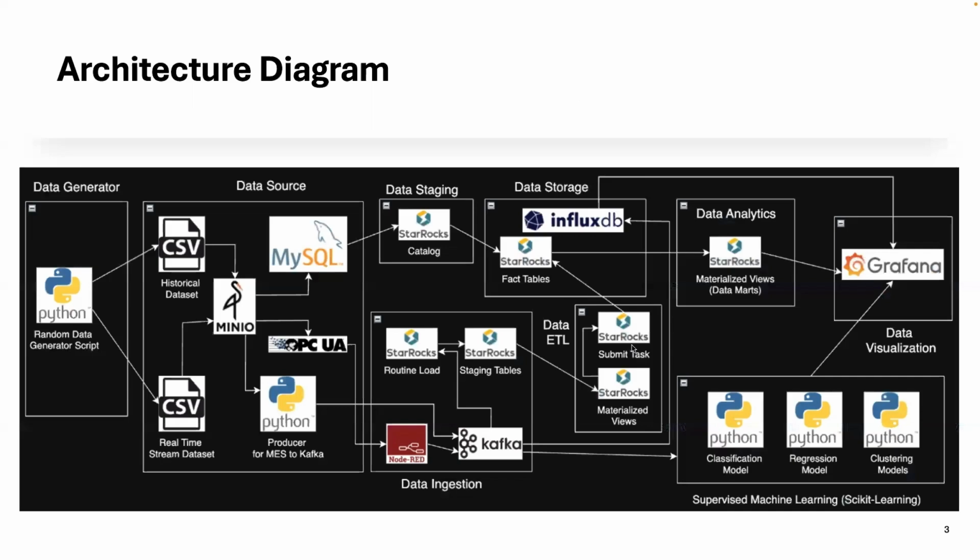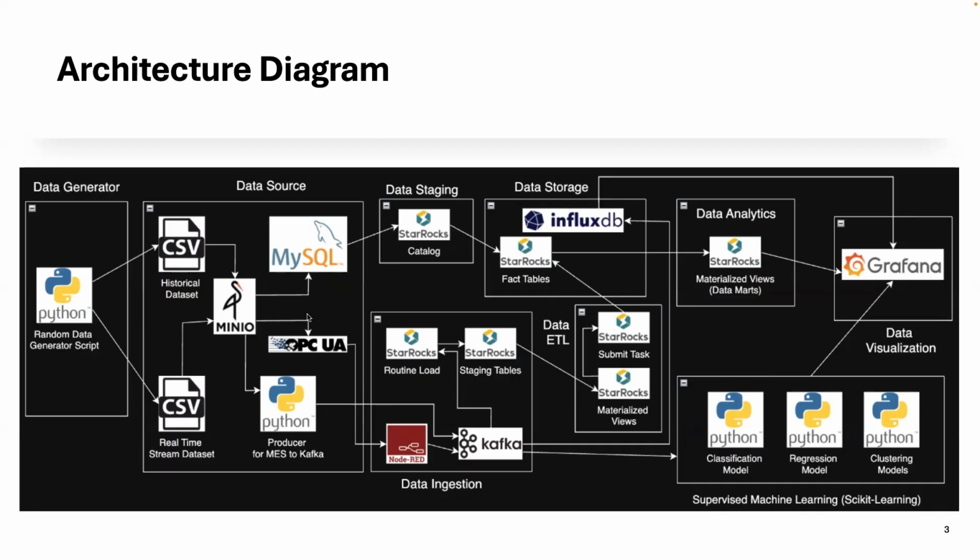Over to Susmit for an architecture overview. So to start with, Python scripts generate historical and live IoT, SCADA, MES CSVs, all of which are stored into MinIO as a raw data lake. CSVs are used to form tables in MySQL, which are used for downstream OLAP ingestion.